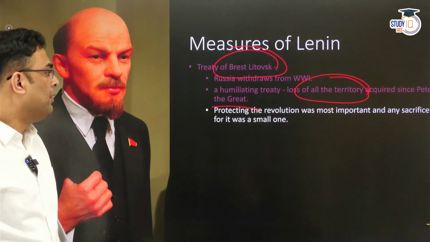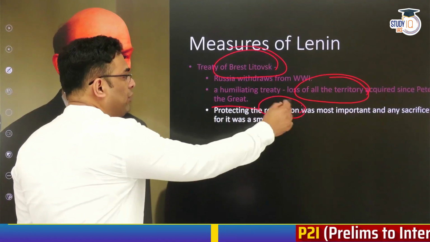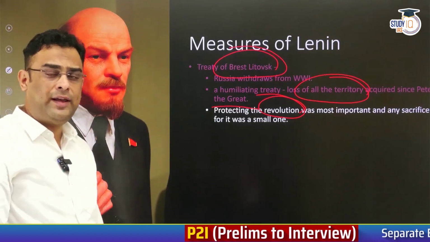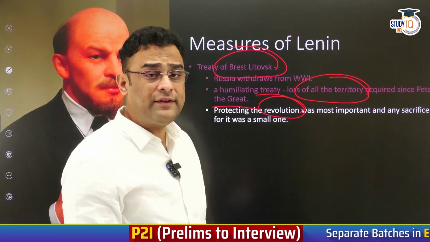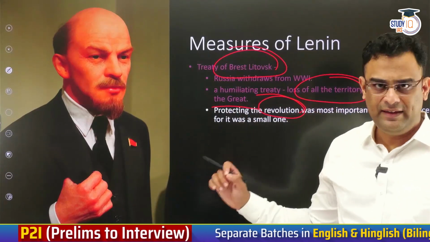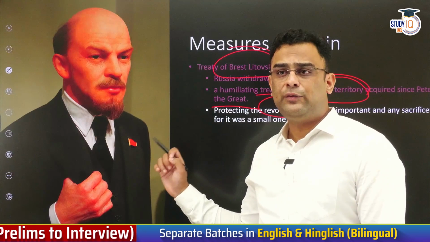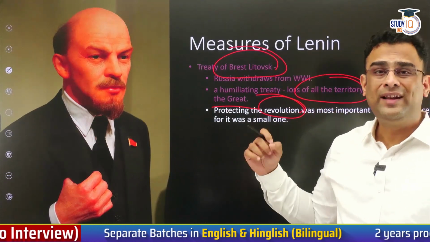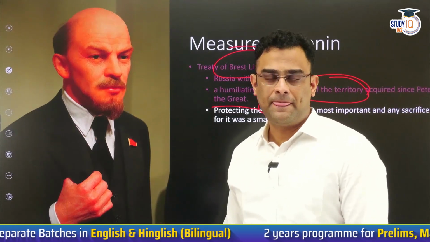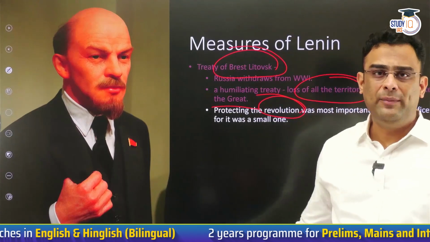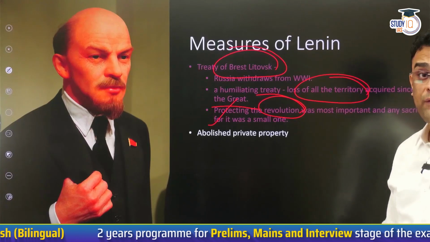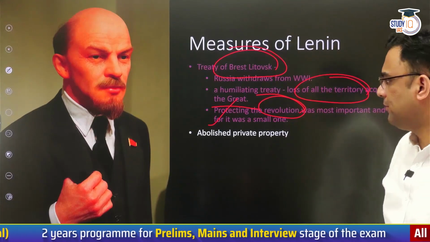Okay? For Lenin, protecting the revolution was the biggest goal. And for this, he was ready to sacrifice anything. For him, this was a God-sent sort of an opportunity. God-sent as in, Lenin himself was not an atheist like communists typically are. He felt that this was the only chance where the world would ever see a communist revolution and a state established on the ideas of Marx. And therefore, what was at stake was way bigger than some piece of land. So he was ready to give away anything for the sake of ensuring the success of the revolution.